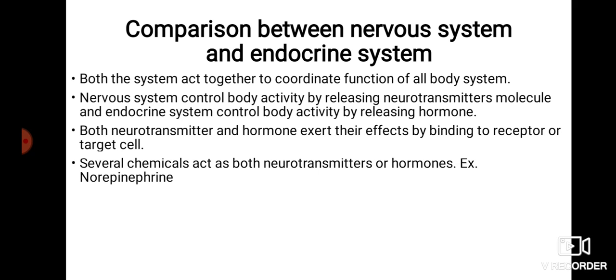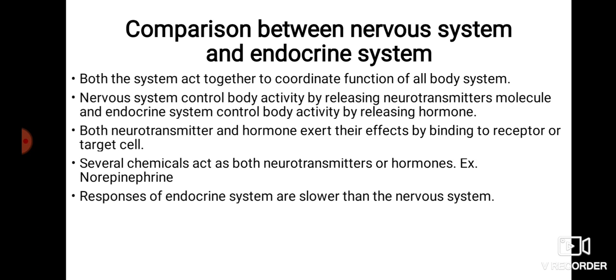So there are separate chemicals that act both as a neurotransmitter or as a hormone. One example is norepinephrine. In previous classes we have already seen that norepinephrine acts as a neurotransmitter and also acts as a hormone, okay. The response of the endocrine system is slower than the nervous system.